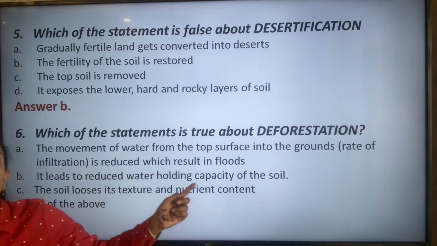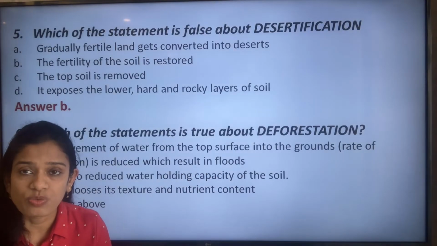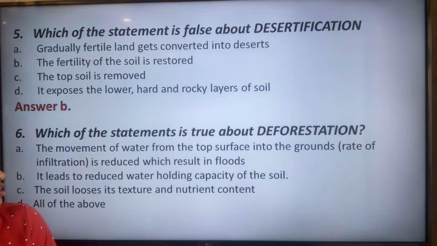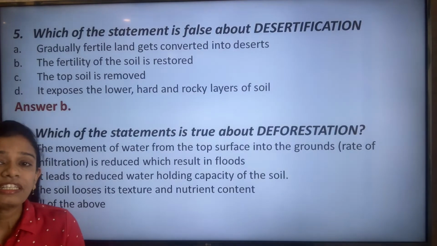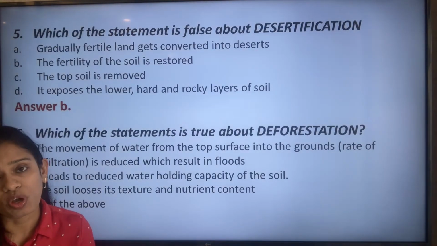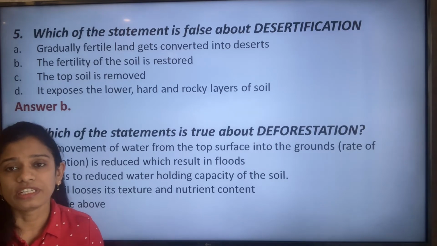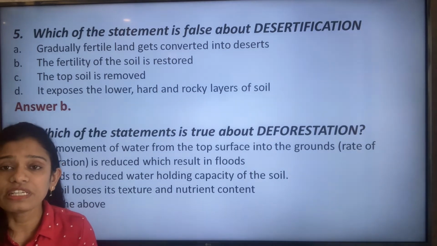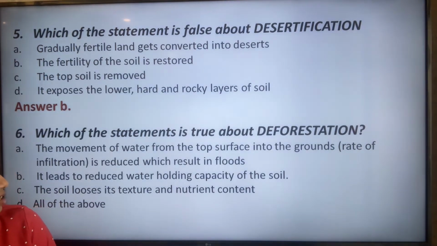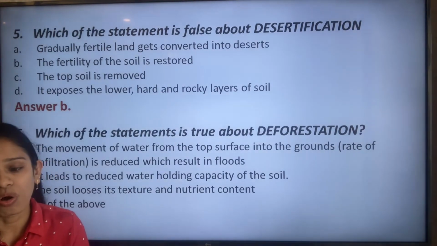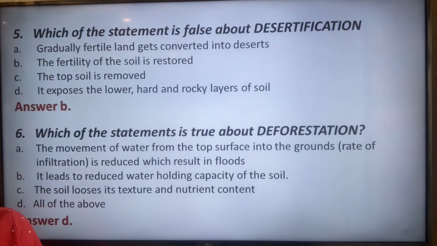That is due to which there are often floods which can be seen, and the soil loses its texture, the fertility, and also the topsoil is lost. Because we are saying that it loses the fertility, it means the topsoil is removed and the trees are cut down. So all of the statements are true about the phenomenon of deforestation. So the correct answer is option D.